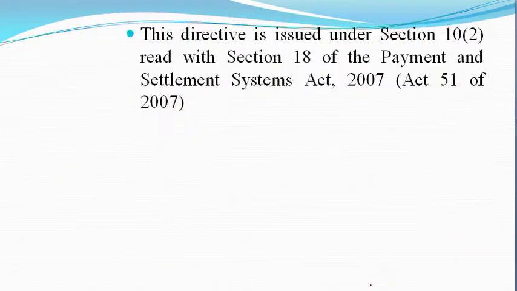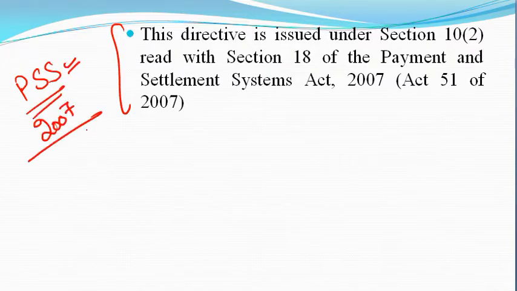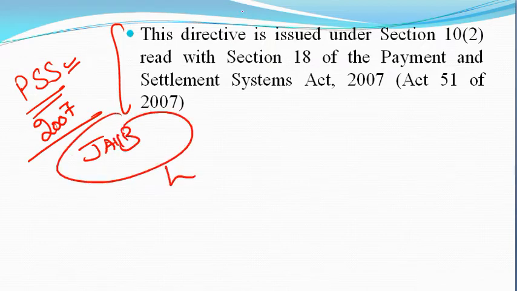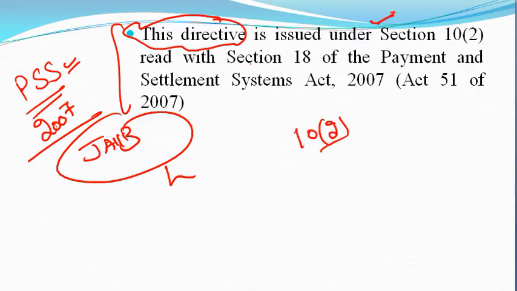And a very important thing: this directive is issued, as we know all this comes under the Payment and Settlement Systems Act 2007, which we have discussed in the JAIIB.